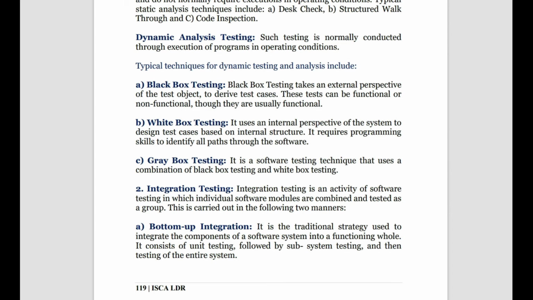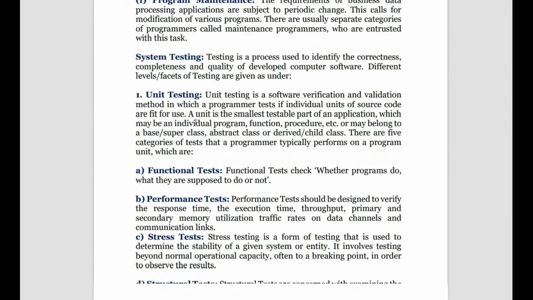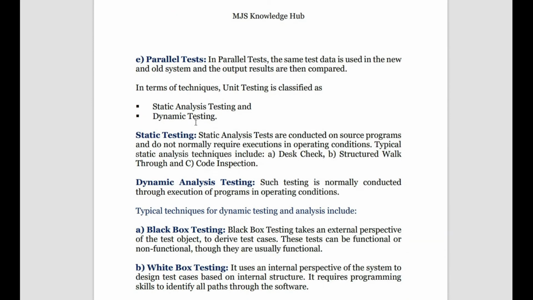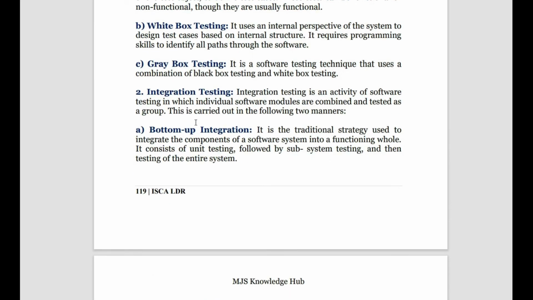Then the other form of testing is integration testing. So students, I hope you are trying to follow properly. Unit testing is one type of system testing, in which there are functional test, performance test, stress test, structural test, and parallel test. In parallel test, there are again two: static testing and dynamic testing. In dynamic testing, there are three methods: black box testing, white box testing, and gray box testing. Okay, now comes integration testing.